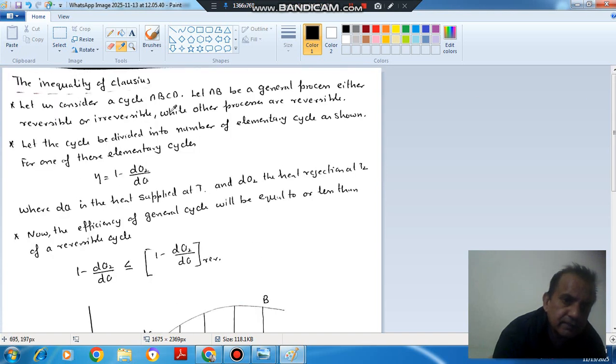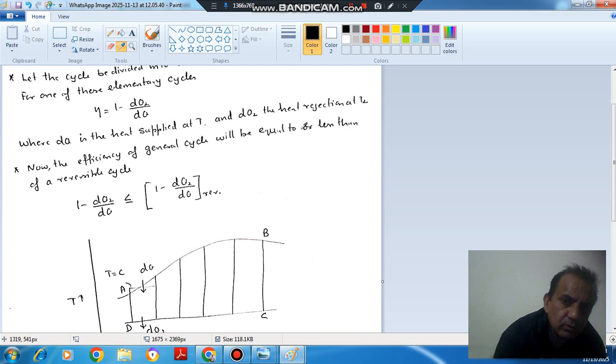Just read it out. Let us consider a cycle ABCD. AB is a general process, either reversible or irreversible, while other processes are reversible. Let the cycle be divided into a number of elementary cycles as shown. For one of these elementary cycles, efficiency is equal to 1 minus dq2 by dq, where dq is heat supplied at T and dq2 is heat rejection at T2. Now the efficiency of the general cycle will be equal to or less than that of a reversible cycle. 1 minus dq2 by dq is less than or equal to 1 minus dq2 by dq for reversible.